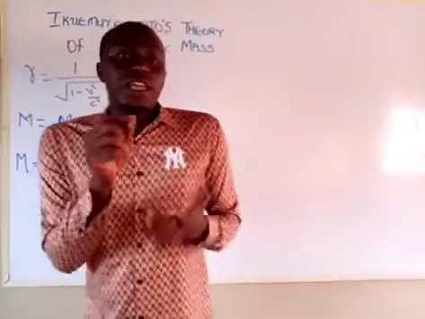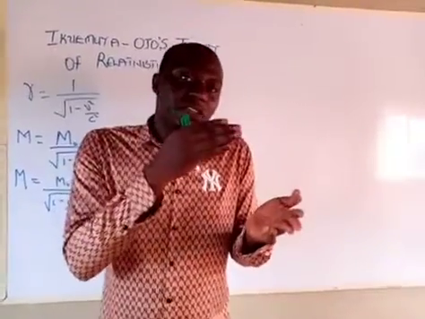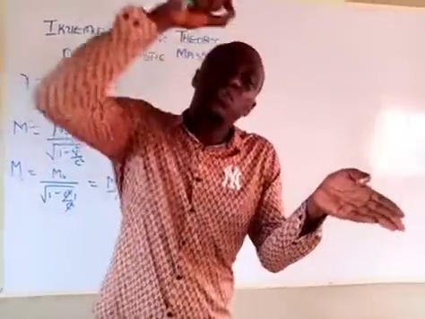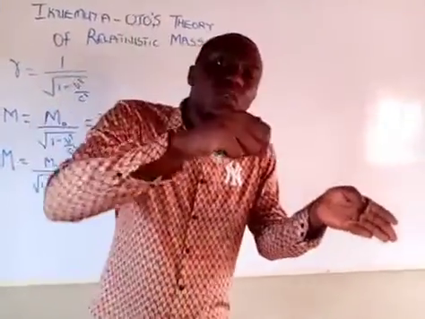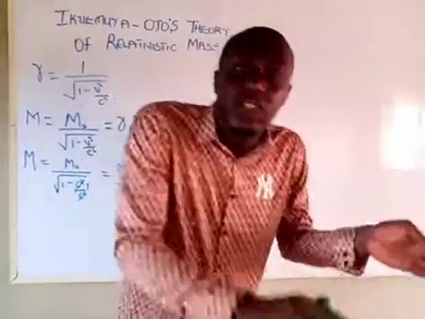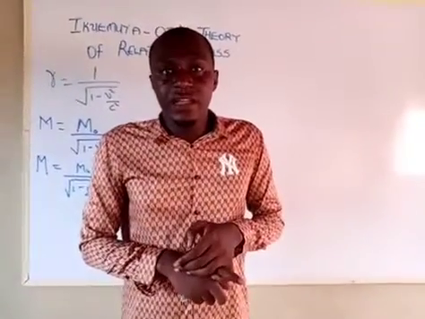If the object is traveling at a very high velocity, the mass will tend towards 0, but cannot be exactly 0, because that would mean the matter has been destroyed, which goes against the law of conservation of matter.